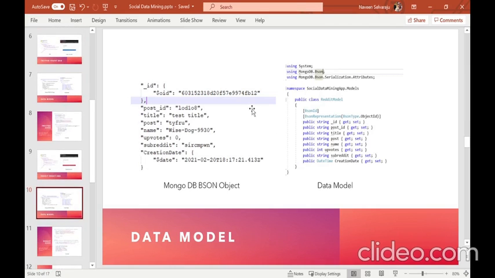So this is how my data model will look in a MongoDB database. Like in Twitter, this is how the model actually looks in the ASP.NET Core application. It has the underscore ID, that is the BSON ID of the MongoDB document, the unique ID of each post being sent, the title of the post, the actual post content, and other properties of the post that is being sent.